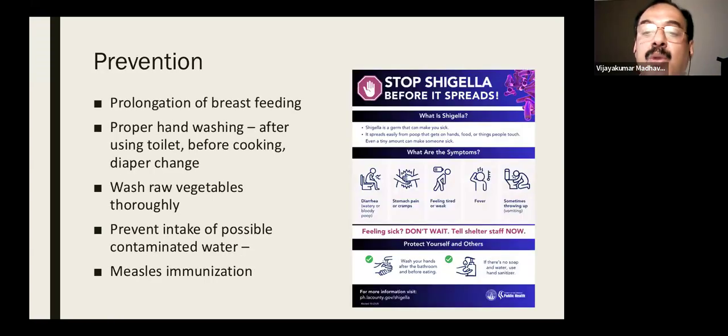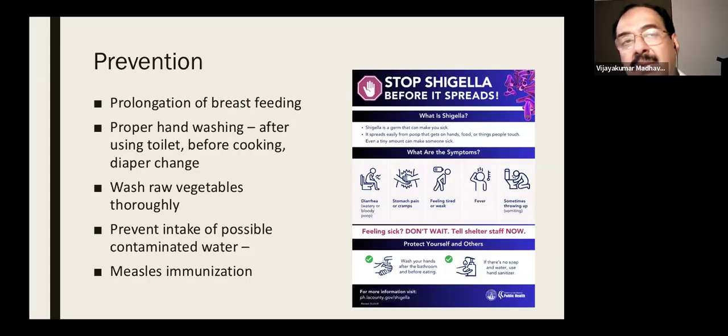And prevention, we were discussing prolongation of breast milk. Actually, breast milk will give much protection against Shigella. That may be the reason why Shigella is very uncommon in infants compared to older children. And proper hand washing. Mainly our mothers, after using the toilet, we have to advise them. That's one thing that should be very clear: after using the toilet, they have to wash hands. Before cooking, they have to wash hands. Those are two things that they will forget. And in our children, after every diaper change, you have to wash and clean the hands.